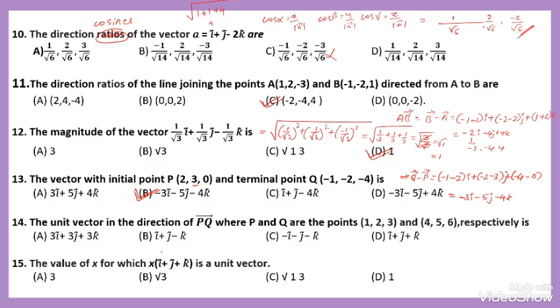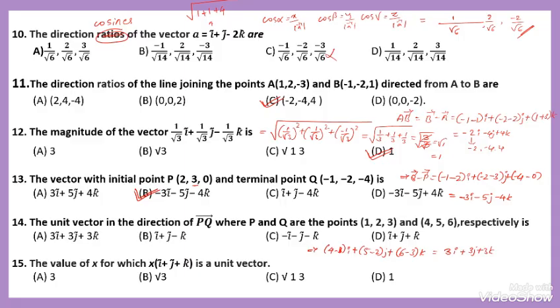While solving problem 14, we get 4 minus 1 is 3i plus 5 minus 2 is 3j plus 6 minus 3 is 3k.